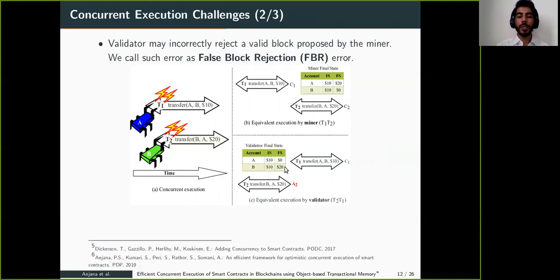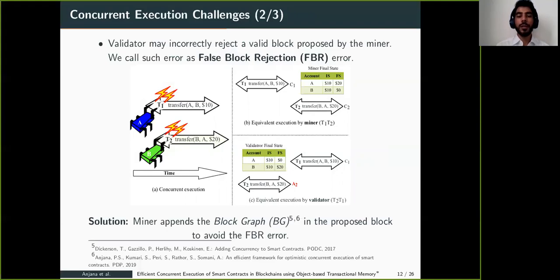So how to avoid such an error? The miner has to give some information to the validator, like: I have executed the dependent transactions in this order, you also execute them in a similar order. So the miner appends the block graph to record the dependency between the smart contract transactions, and adds this block graph into the block so that the validator also follows the same order to avoid the FBR error.